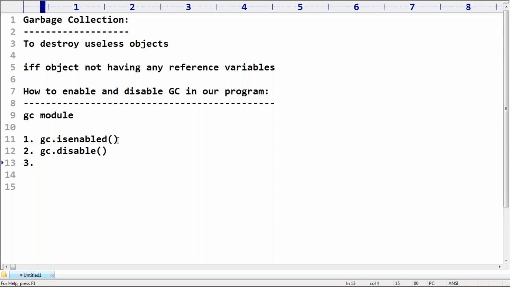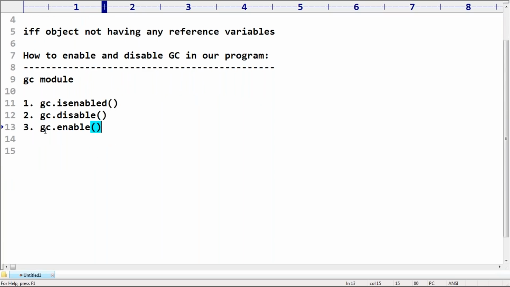Now, if you want to enable it again, gc.enable. That's all. It's simple terminology, normal English words only. Don't think too much, right? Is it enabled or not? Next, disable, to disable the garbage collector. Enable, to enable the garbage collector, right? Any doubt? Any doubt?